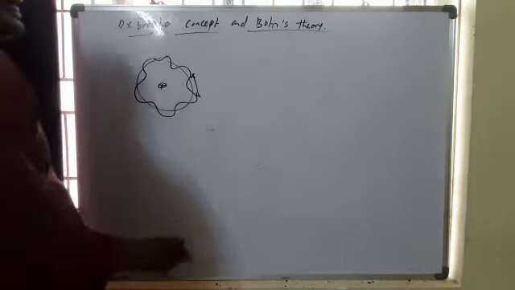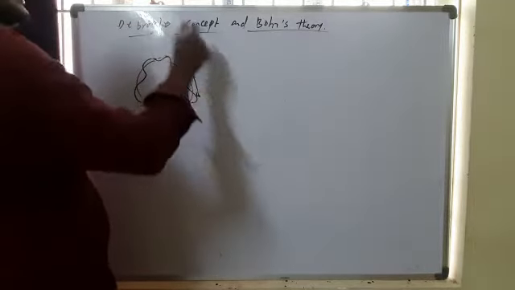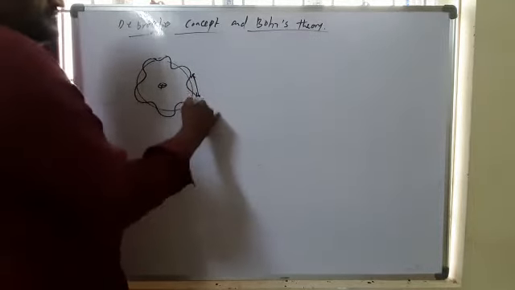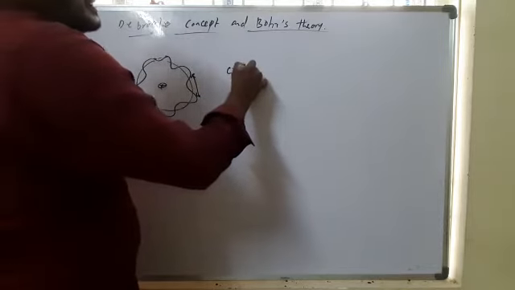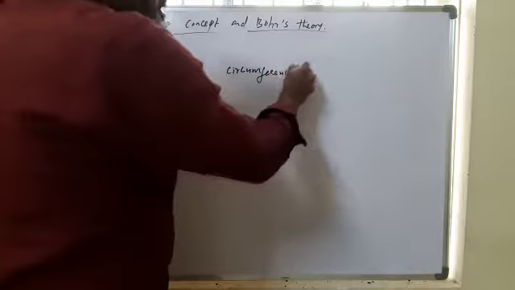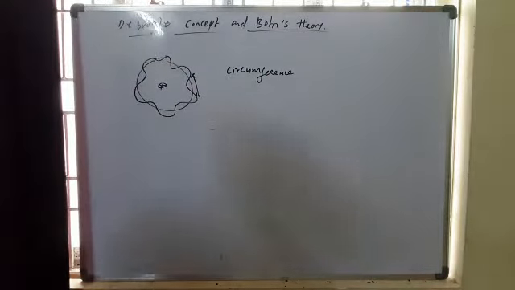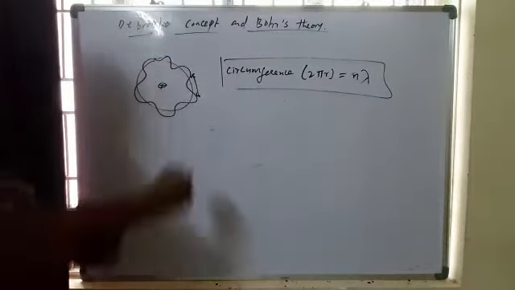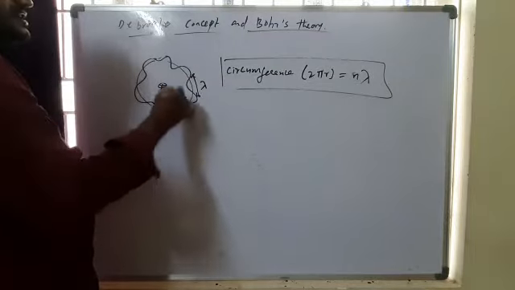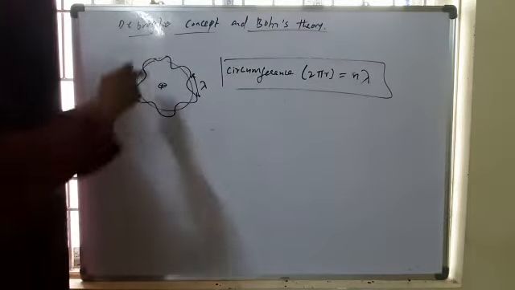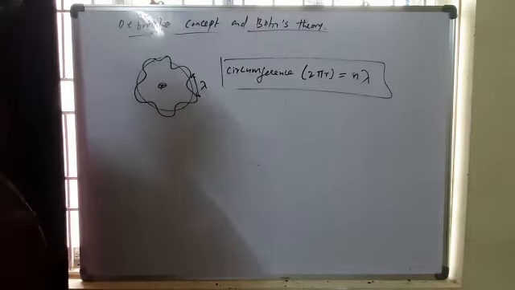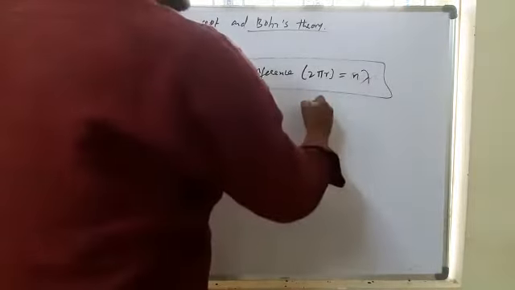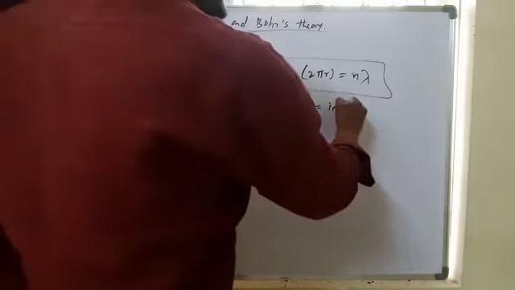So according to de Broglie's theory and Bohr's theory, the circumference of the orbit, 2 pi r, is n times lambda, an integral multiple of lambda. Circumference means the distance from one end to another end of the orbit. That is 2 pi r equals n lambda, where n is an integer value.